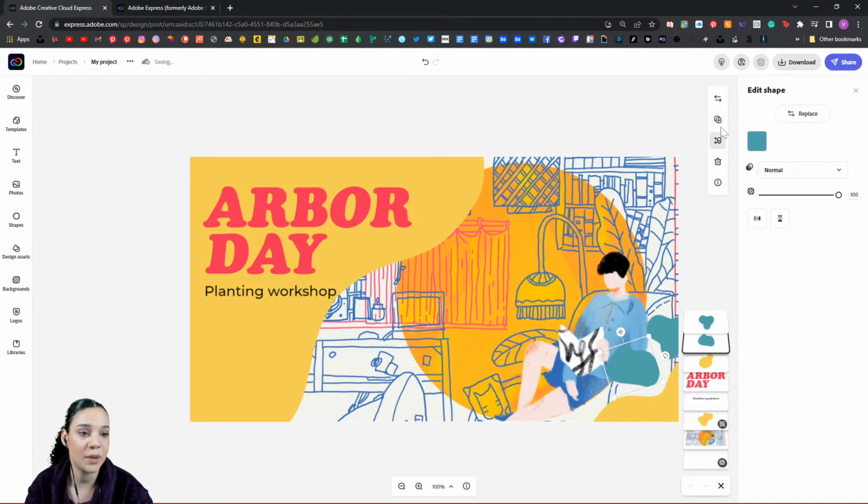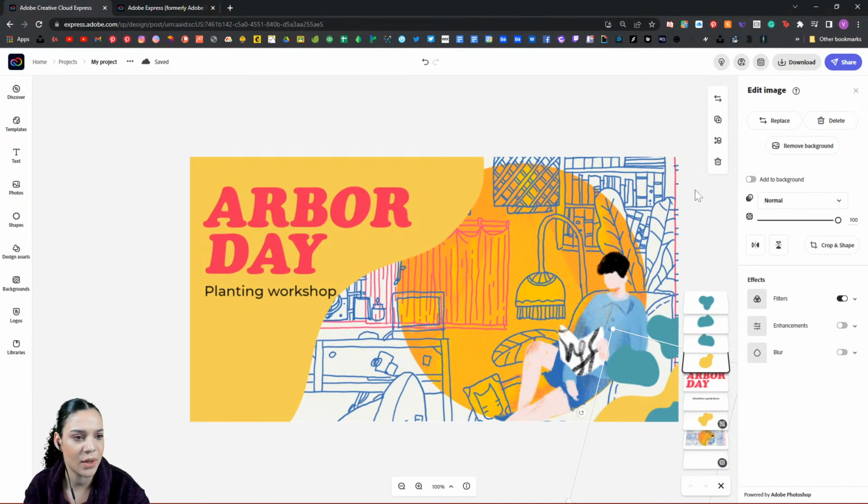I'm also going to duplicate one of these, and I'm going to flip it horizontal. Let's see if I can bring this right there, because we're going to do some color variations on these. And then let's duplicate this shape too. We'll bring this little guy over here, and we'll have this peeking out like so. Let's rotate it. Maybe we will flip this one horizontal as well, just to give it a variation, because I don't want it all to look like it has been duplicated, even though that's exactly what we're doing.